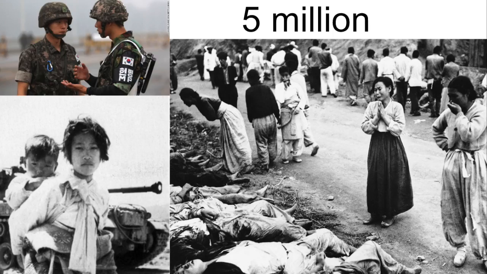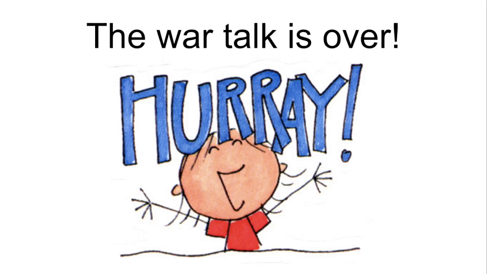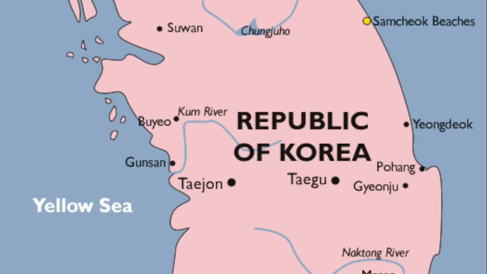Throughout the war, a total of 5 million soldiers and civilians lost their lives. The conflict ended due to a ceasefire that was declared in July of 1953. Despite this ceasefire, both countries remained in a constant state of armed truce. Now that we have a good portion of the war talk over, let's discuss republics.